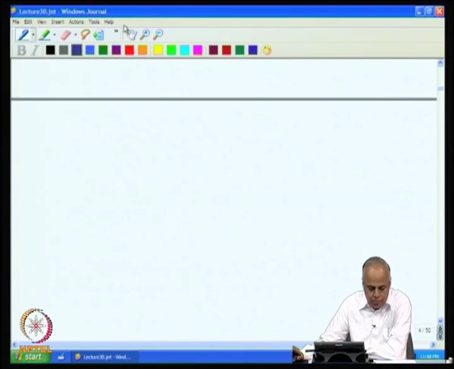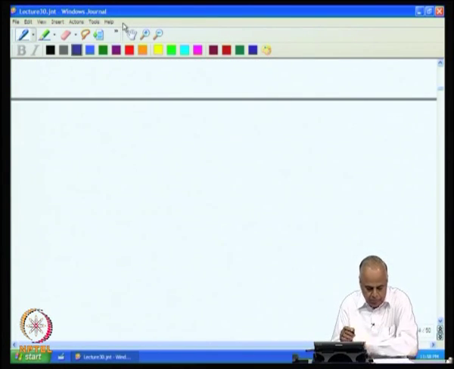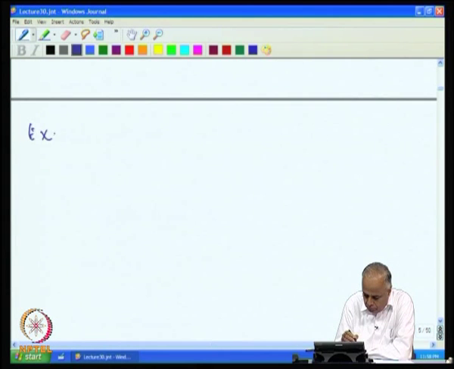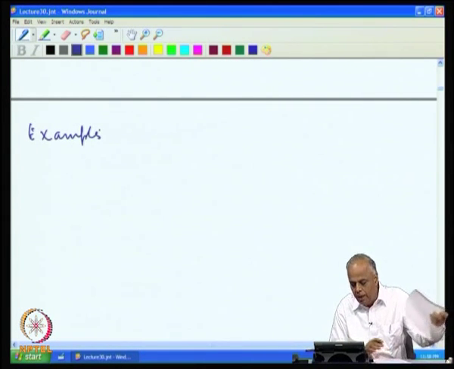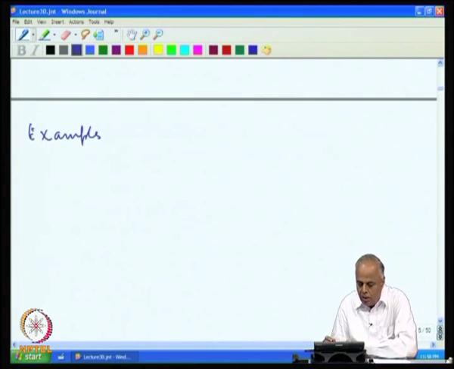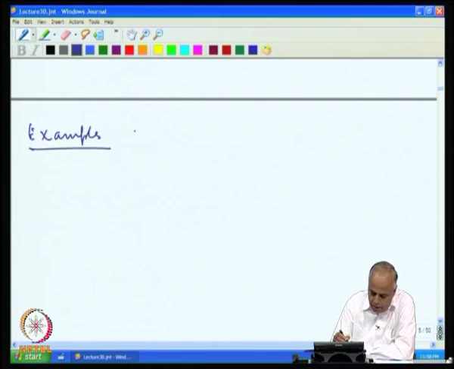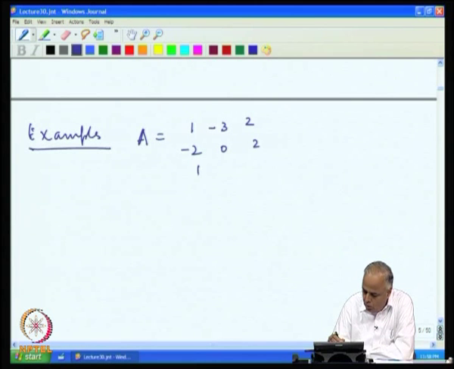Let us look at some simple examples. These are the same examples that we have seen before. In this context, we will now again look at them. Let us take the matrix A to be 1, minus 3, 2; minus 2, 0, 2; 1, minus 1, 2.